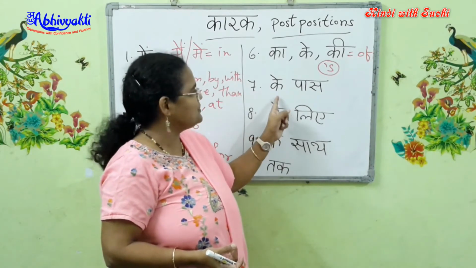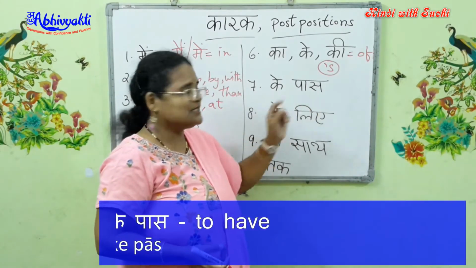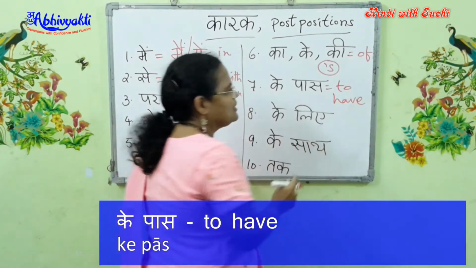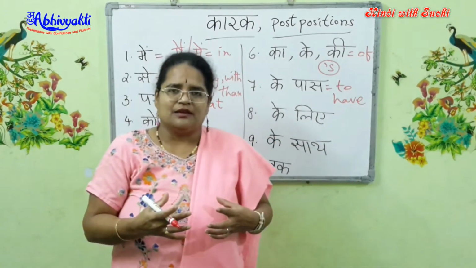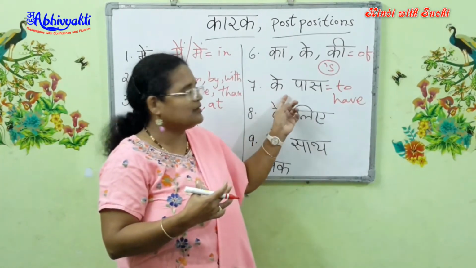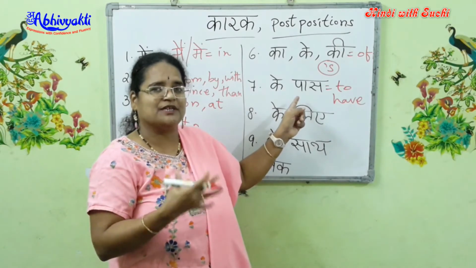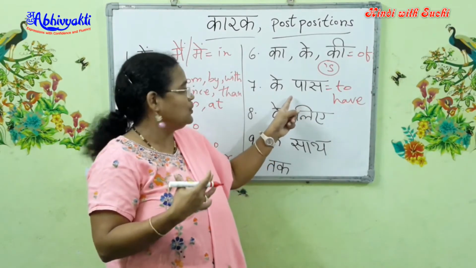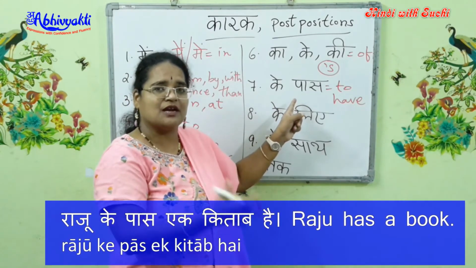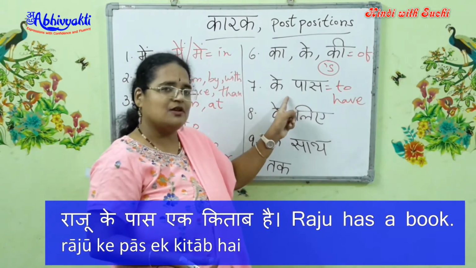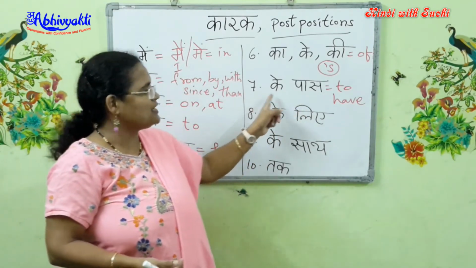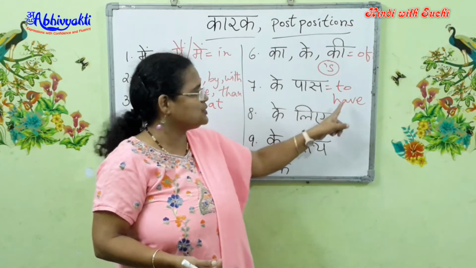Now let's have the next one, which is ke pass. Ke pass is to have something. It is used for ownership or possession, but for material ownership or material possessions. So Raju ke paas ek kitab hai means Raju has a book. We will also go into this in detail in the next chapter, but for now you can remember the postposition ke paas is to have.